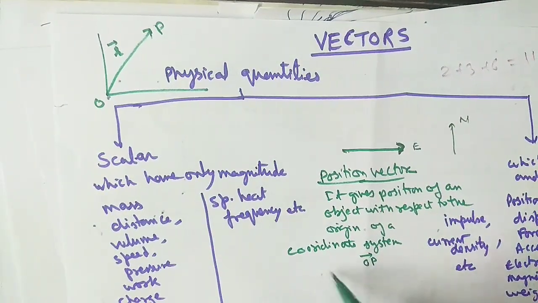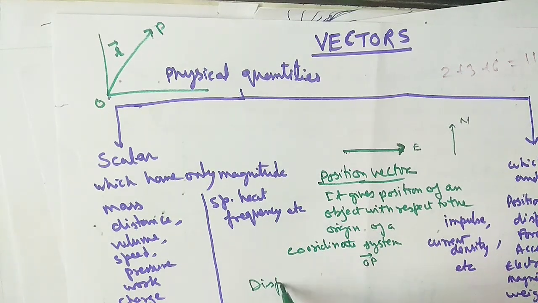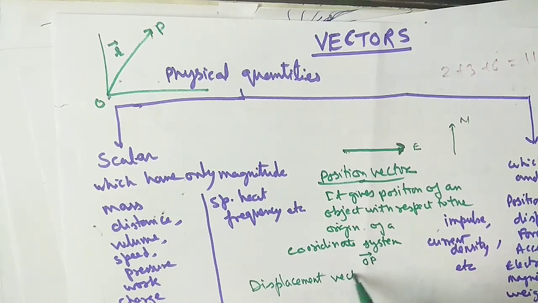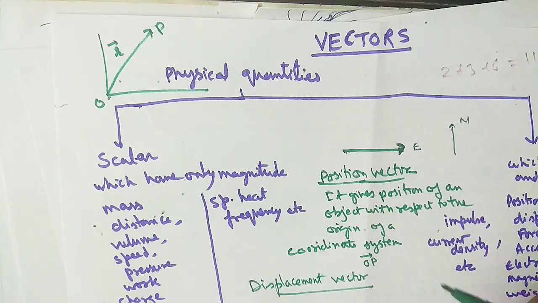Clear? Now come to another small definition, the displacement vector. The displacement vector shows the displacement, how much a physical quantity changed its position.